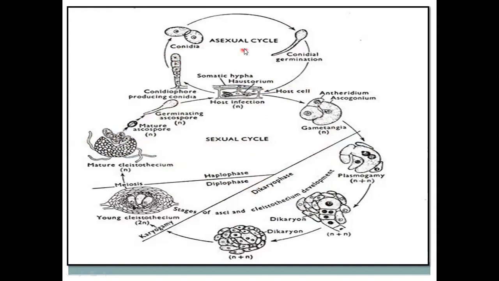This is the asexual reproduction method, in which the conidia is formed, and this is the sexual cycle. So this cleistothecia generally develops, and inside this cleistothecia, ascospores are produced by sexual methods.